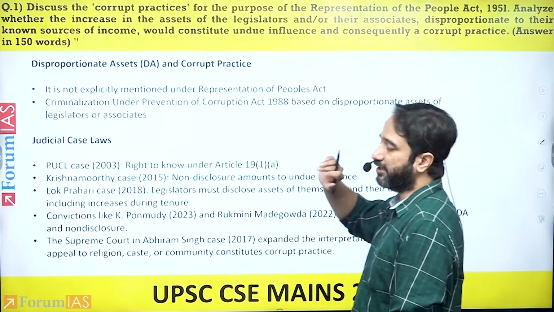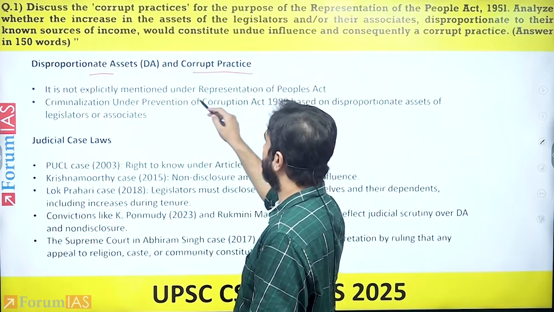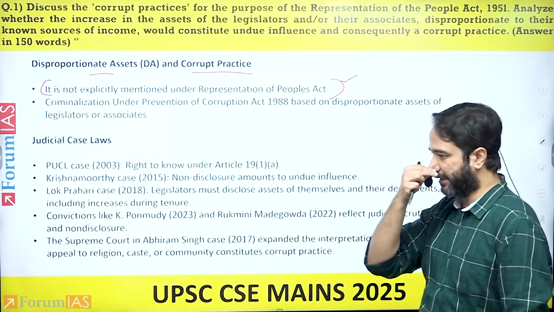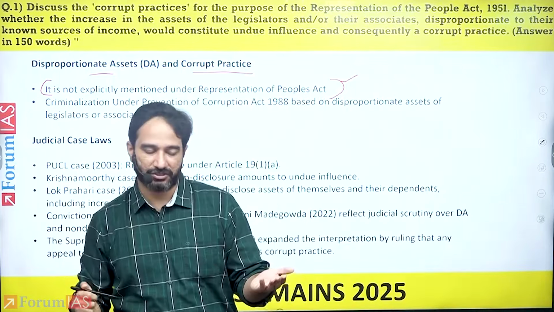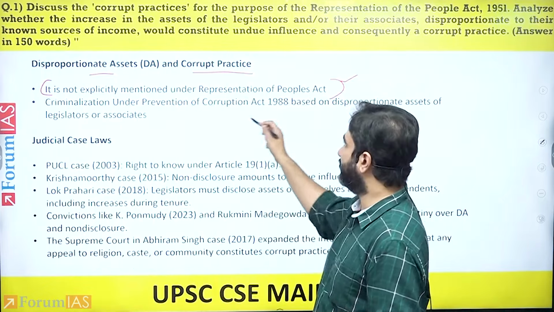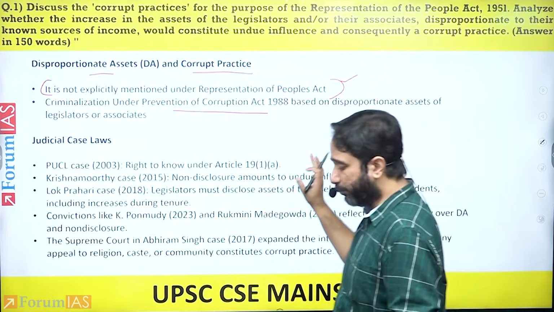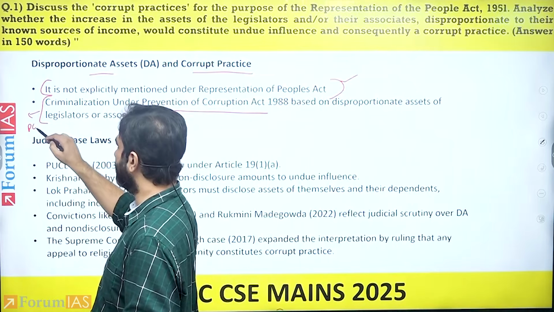Then you get to the second part of the question, which talks about disproportionate assets and corrupt practice. Now you need to say that it is not explicitly mentioned under the Representation of People's Act. So what the question is looking for you to argue is that yes, it is not mentioned under the Representation of People's Act. It is mentioned within the Prevention of Corruption Act. And within that context, you highlight various aspects in relation to the Prevention of Corruption Act.